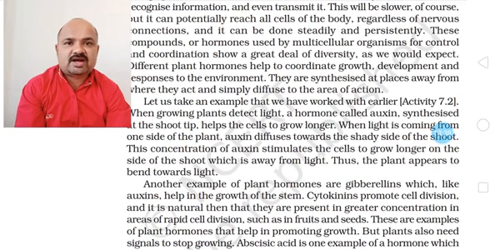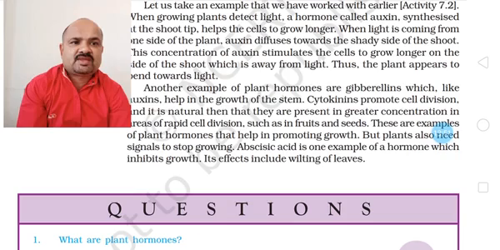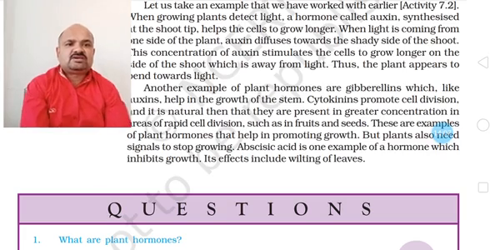Okay, so plants don't have eyes or any other means to communicate with the stimulus, but only chemical substances. So here it was auxin. Another example of plant hormone are gibberellins, which like auxins help in the growth of the stem. Cytokinin promotes cell division, and it is natural then that they are present in greater concentration in areas of rapid cell division, such as in fruits and seeds. These are examples of plant hormones that help in promoting growth.